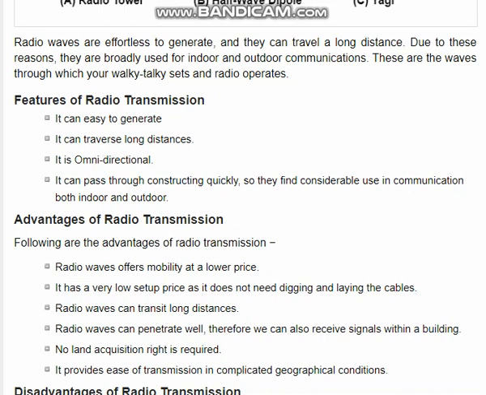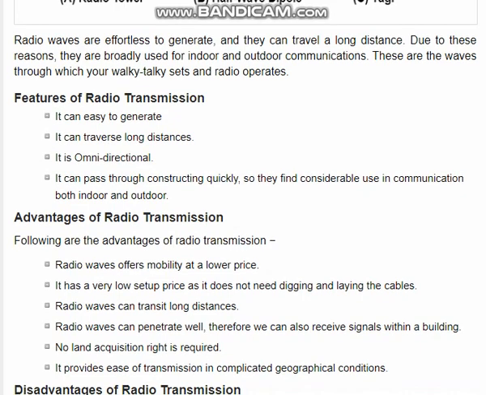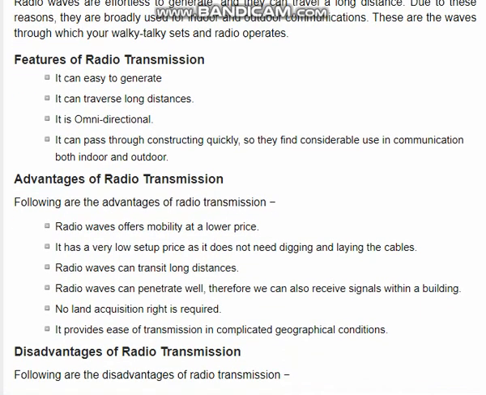Features of radio transmission: it is easy to generate, it can traverse long distances, it is omnidirectional. Omnidirectional means there is no singular direction; it propagates in all directions. It can pass through constructions easily, so it finds considerable use in communication both indoor and outdoor. Some advantages of radio transmission are the following.